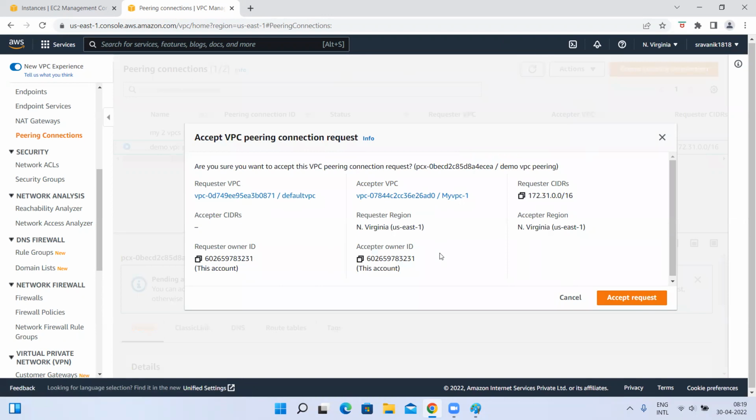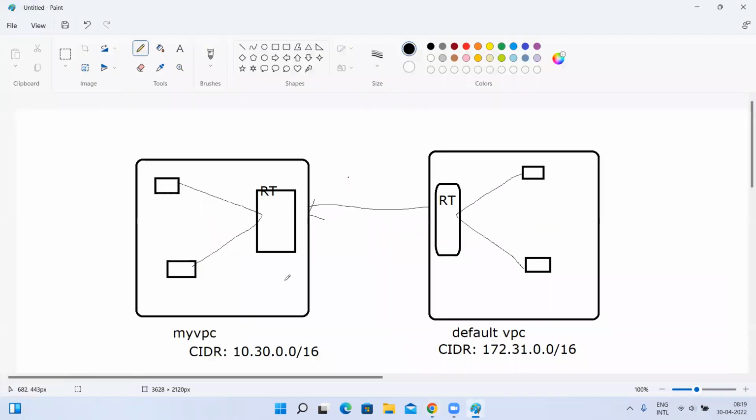So before accepting this and making a request between these two, one question I have. These two instances can talk to each other directly, yes or no? Yes. These two instances within the VPC can talk to each other directly with the private IP address. Yes or no? Yes, sir. So now what I want to do is peering. So I want to merge this as a single network.